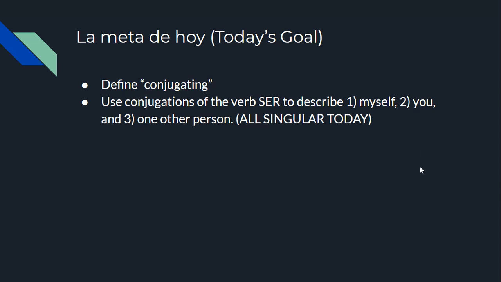Our goal today, we want to first be able to define what conjugating means. We're going to see that a lot as we talk about verbs in Spanish. We do it sometimes in English, but it's going to be a concept that's relatively new for us in Spanish. Our second goal is we want to use conjugations of the verb known as ser to describe myself, you, and one other person.